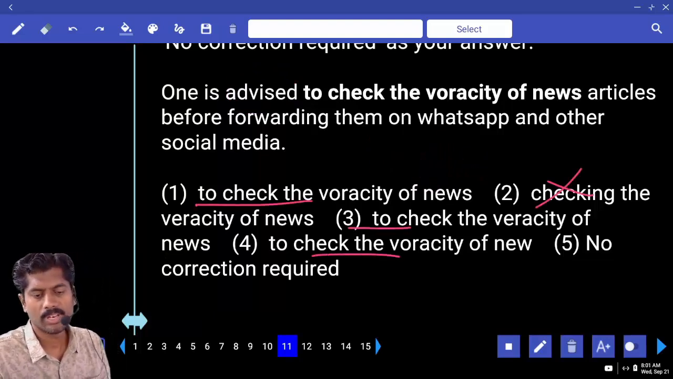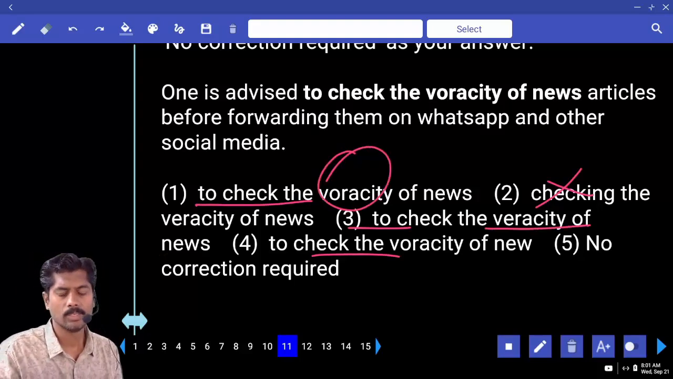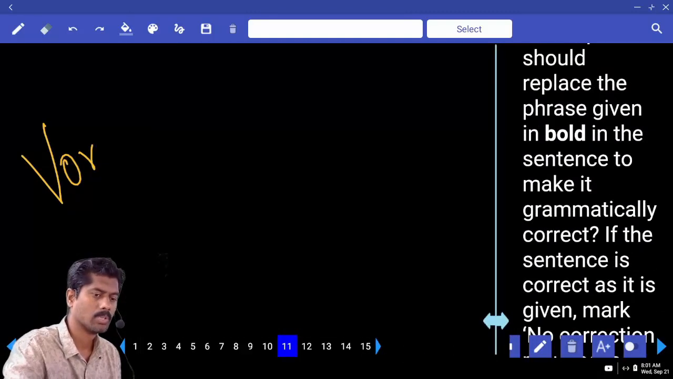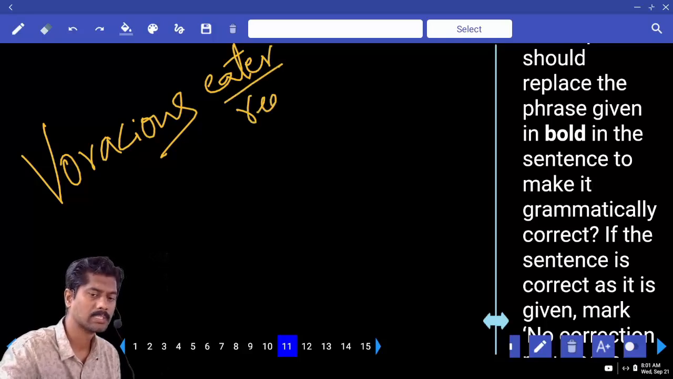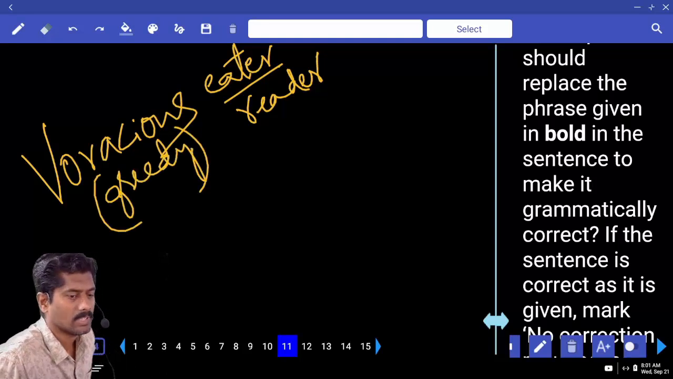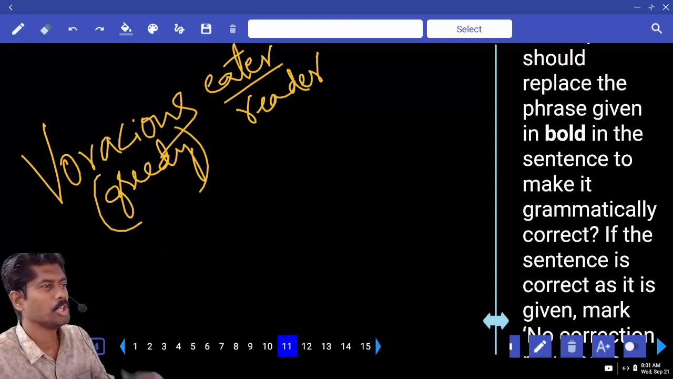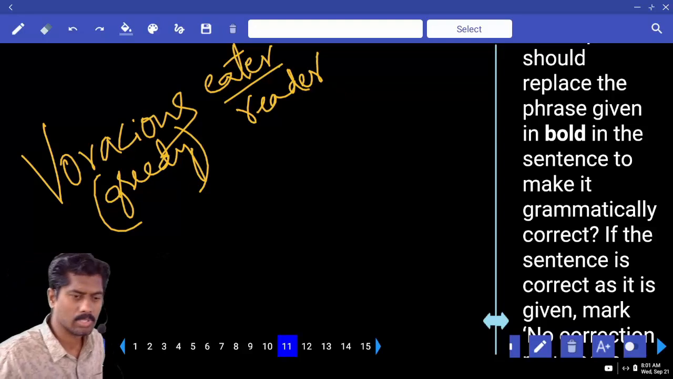And if you observe, the noun is different in all these 4 options. Veracity, voracity. What is the difference between veracity and voracity? Have you ever heard of voracious? Voracious eater, voracious reader. When you are greedy, then you are called voracious, especially eating related and reading related. When you want to eat more, read more, or have more, you are voracious. This is an adjective.